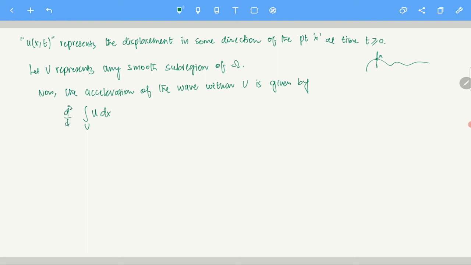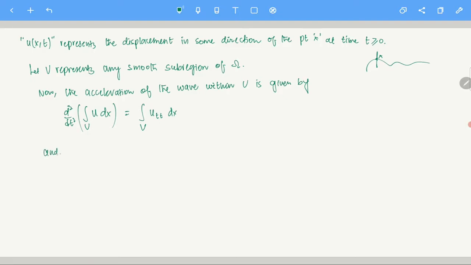Acceleration is the double derivative d²/dt² of this. Clear? Okay, and that is given by the integral over v of u_tt dx, because this integral is with respect to x, so I can take the time variable inside.